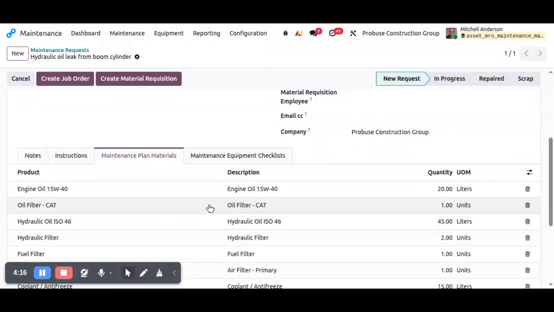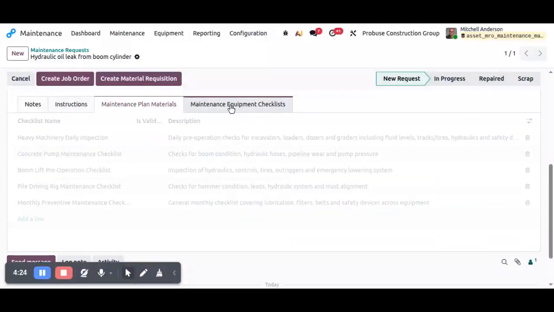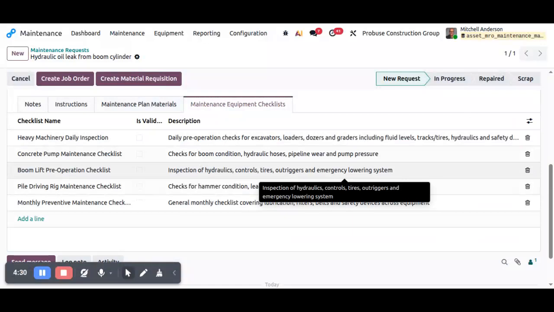The system automatically copies both the planned maintenance materials and maintenance equipment checklist from the equipment configuration into the maintenance request. This significantly reduces manual work while ensuring every maintenance activity follows predefined standards.